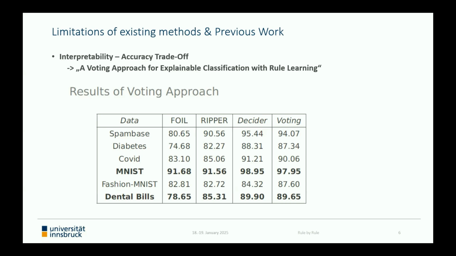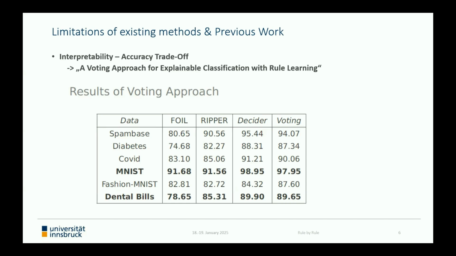For instance, we considered the MNIST digits as well as the dental bills highlighted in this table here, besides some additional benchmarks. And this table shows the accuracy of FOIL and Ripper on each dataset, as well as from a neural network that has been used as decider. However, note that we did not spend too much time on tuning the decider here. But basically, we can observe that the result from our voting approach is always almost as good as the chosen decider. And on the fashion MNIST dataset, which is very similar to the MNIST digits, but contains images of pieces of clothing, the accuracy from our method is even 3% higher than the one from the neural network used as decider.